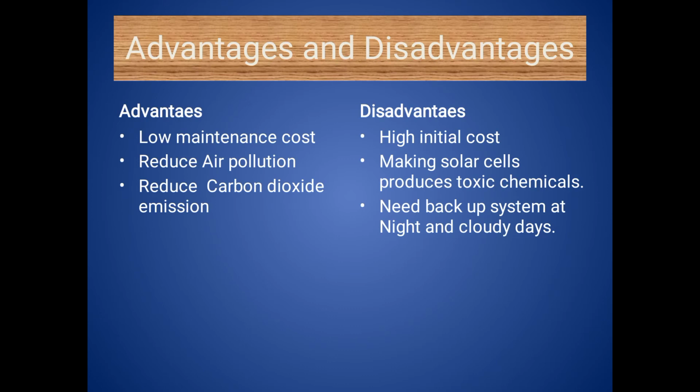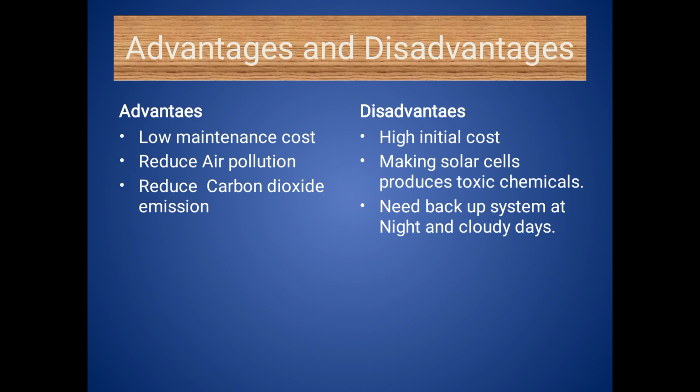Next are the advantages and disadvantages of the thermosiphon solar water heating system. In the advantages, a solar water heating system has a low maintenance cost. The maintenance is only for daily cleaning of the water tubes; only this is the maintenance of the solar water heater, that is low maintenance cost.